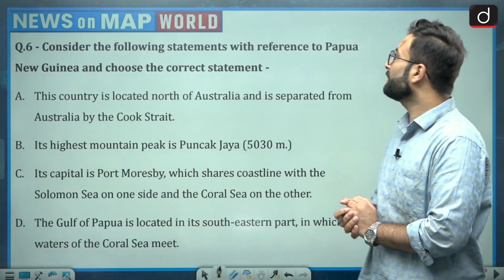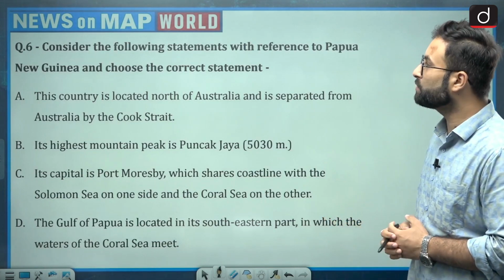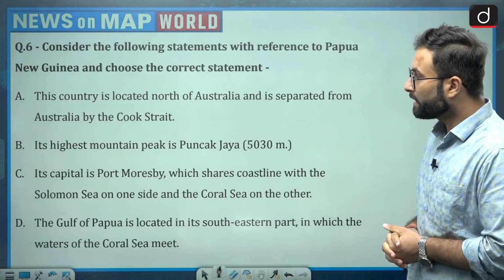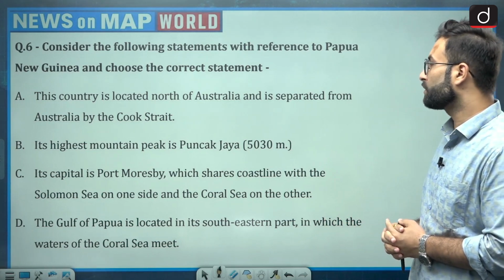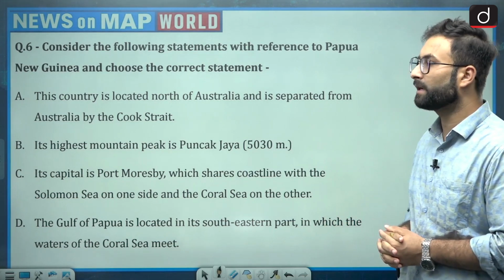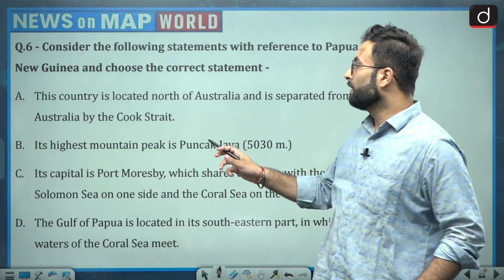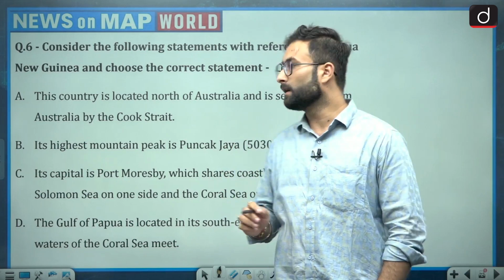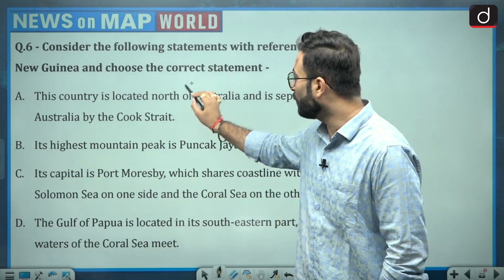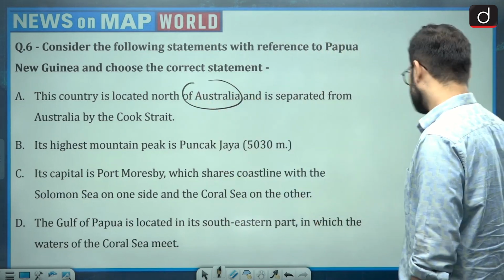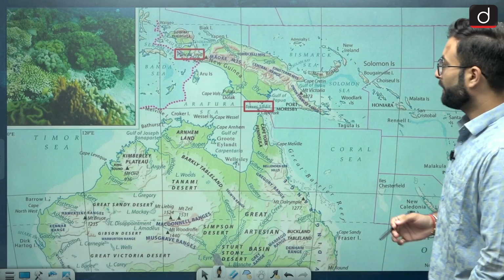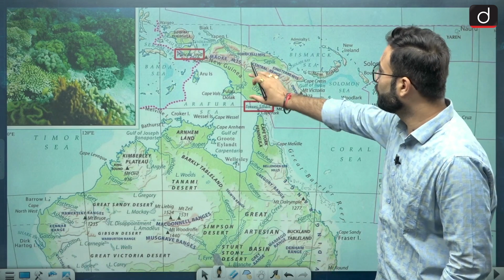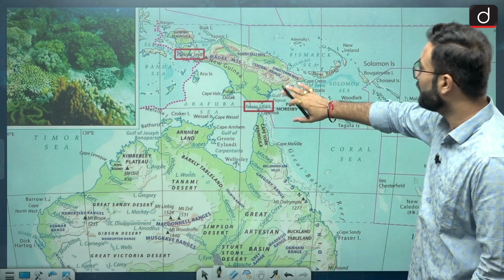Consider the following statement with reference to Papua New Guinea and choose the correct statement. This country is located north of Australia and separated from Australia by the Cook Strait. Now when we are talking about it being located north of Australia, this is correct. Here you can see in this particular map, when we talk about Papua New Guinea, this is basically New Guinea, and then we have Papua New Guinea.